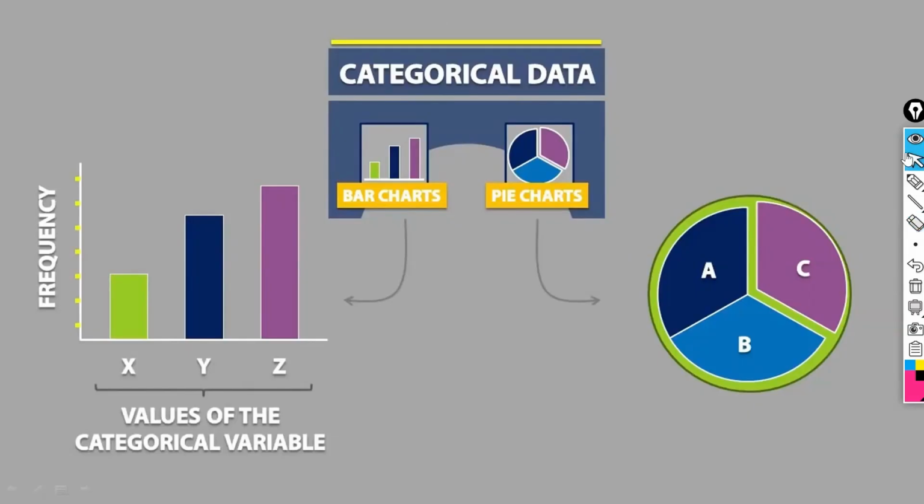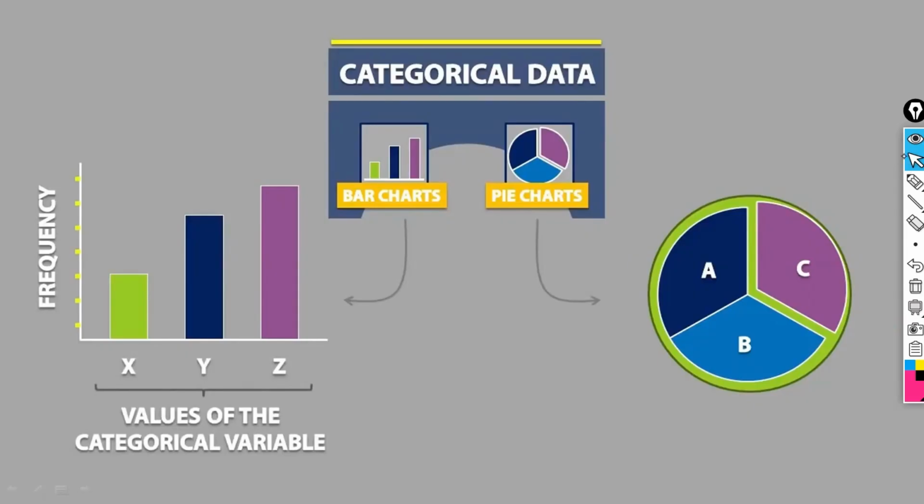So for discrete variables, we are going to work on the bar plot and pie plots. For continuous variables, both of them are not applicable. Either this one or this one, both of them are not applicable. Right? Only for discrete variables, we can apply these things.